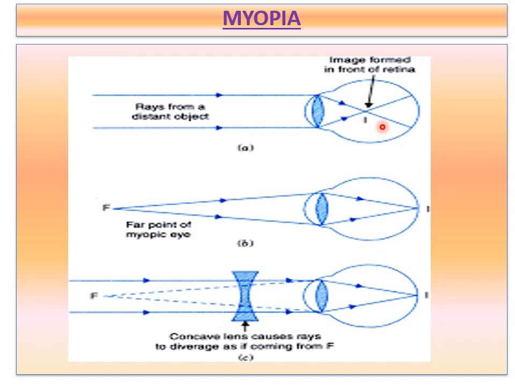In the other case, as I have already discussed, the cause is the eyeball being too long, due to which the retina is at a larger distance from the eye lens. In this condition also, the image of a distant object is formed in front of the retina.